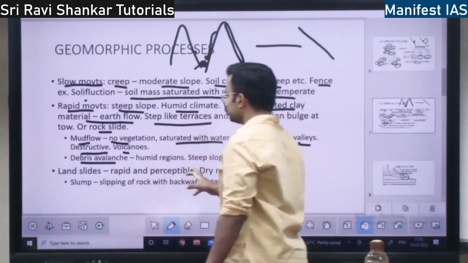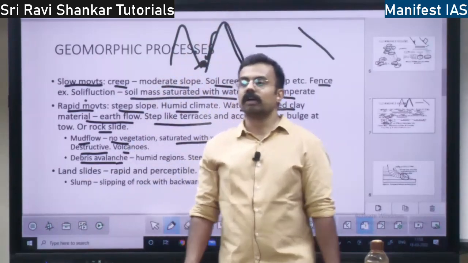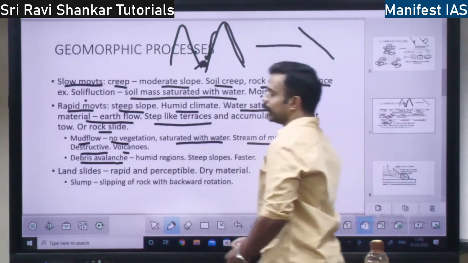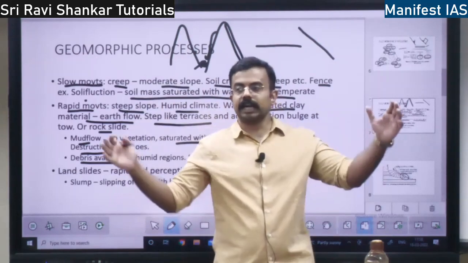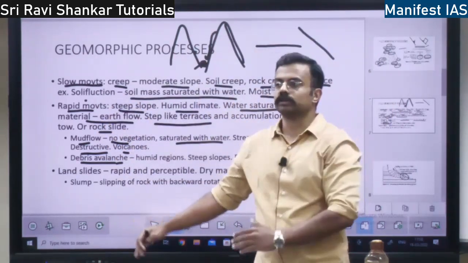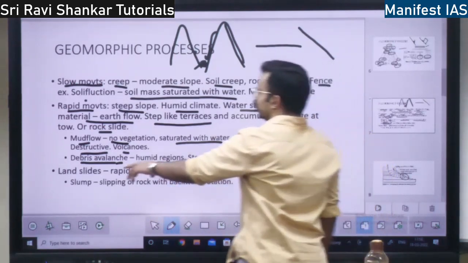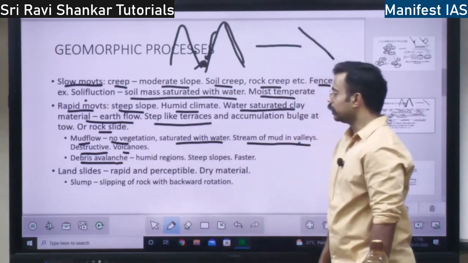If all these things come down at once... Avalanche means what? You know snow avalanche, right? When there is a snow avalanche, the entire ice comes down like a river. Similarly, there will be a debris avalanche, that also comes under rapid movement of earth.